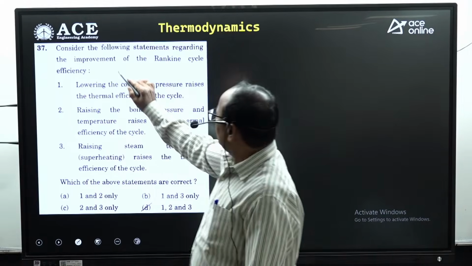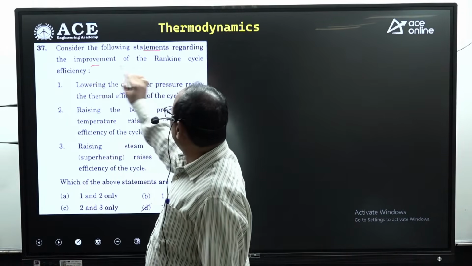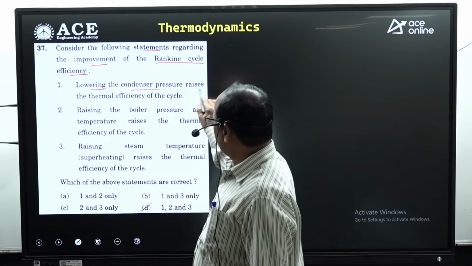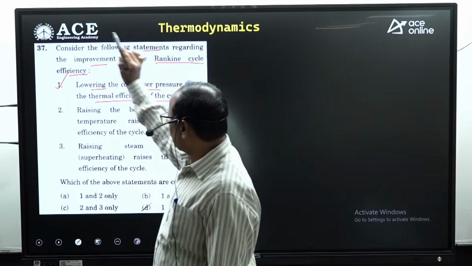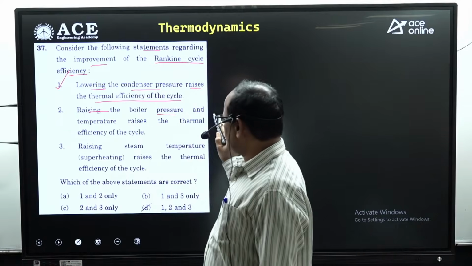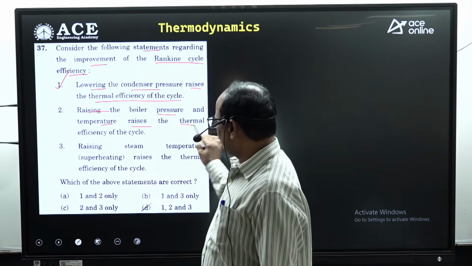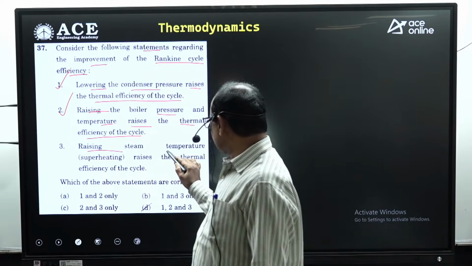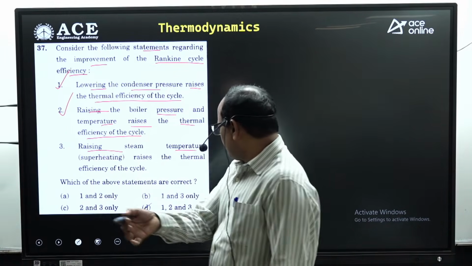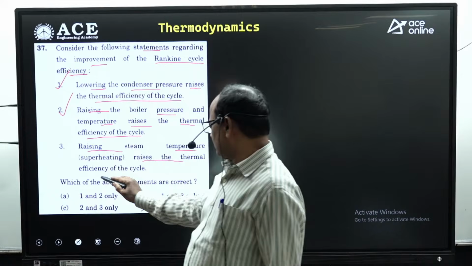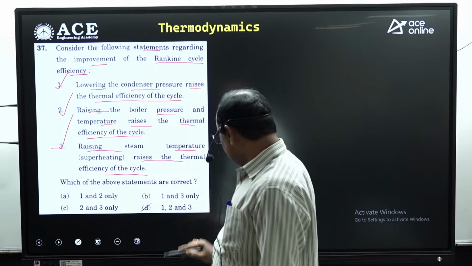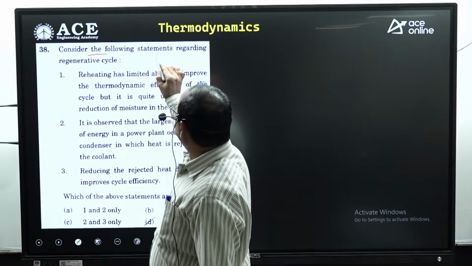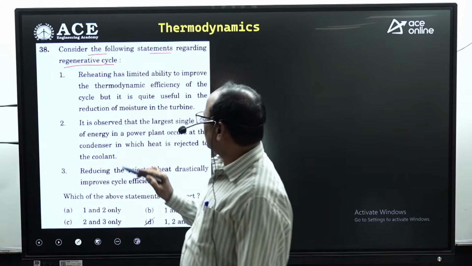Next one. Consider the following statements regarding the improvement of Rankine cycle efficiency. Lowering the condenser pressure raises the thermal efficiency of the cycle. Absolutely correct. Raising the boiler pressure and temperature raises the thermal efficiency of the cycle. Absolutely correct. Similarly, raising the steam temperature, that is the superheated temperature of the steam, raises the thermal efficiency of the cycle. Absolutely correct. All the three statements are correct. D is absolutely correct.